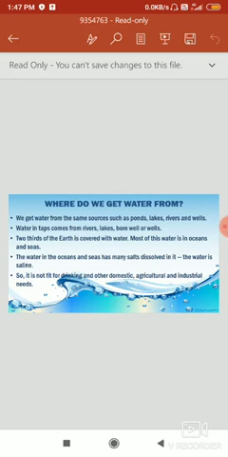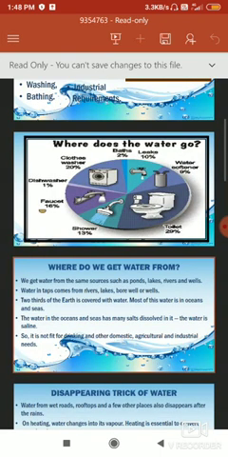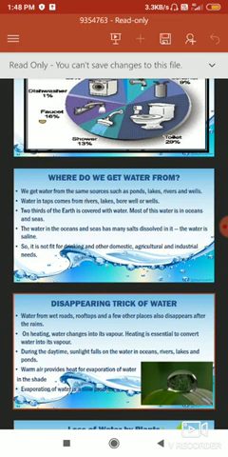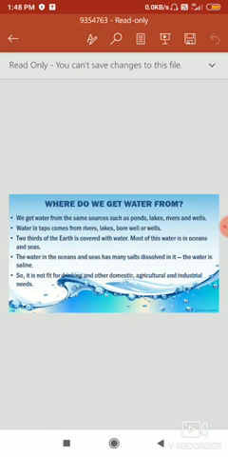And we all know 2/3 of the earth is covered with water. But then again, we always talk about scarcity of water because the available water, the water which we can use, is very less. The water present in oceans and seas has many salts dissolved in it, which is not fit to drink, and for other purposes as well. So there is lots of water on earth, but the available water is very less. Therefore, we always talk about water scarcity and the importance of water.